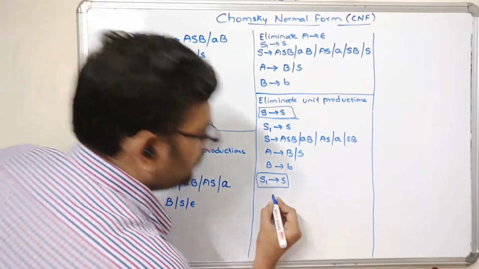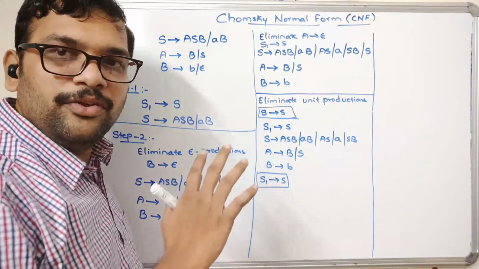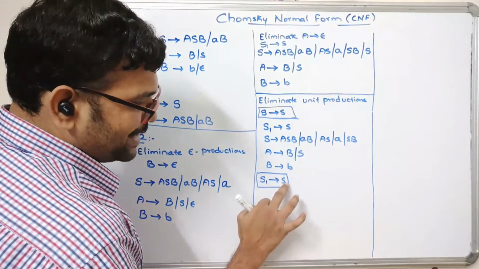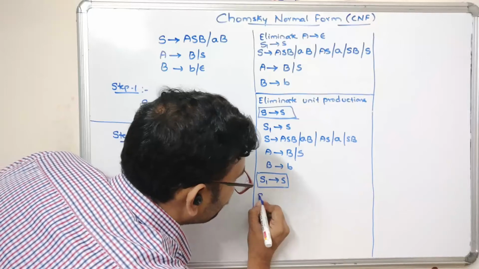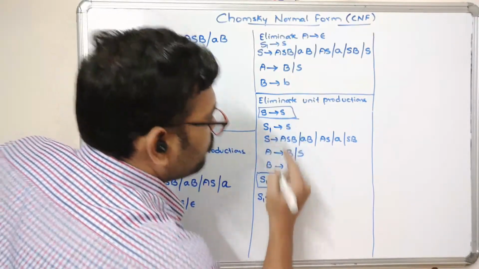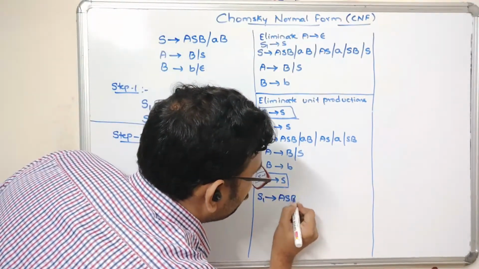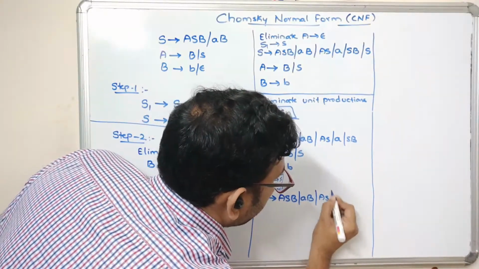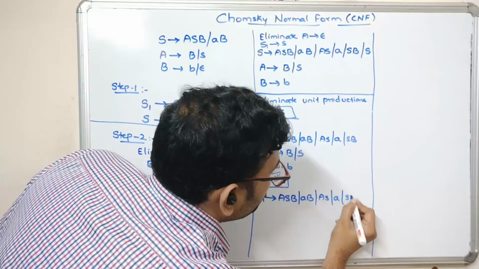Remove S1 to S. While removing the unit production, just substitute the values. Substitute the S here itself. So S1 tends to ASB, AB, AS, ASB.